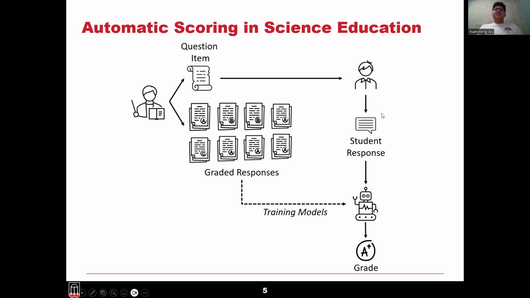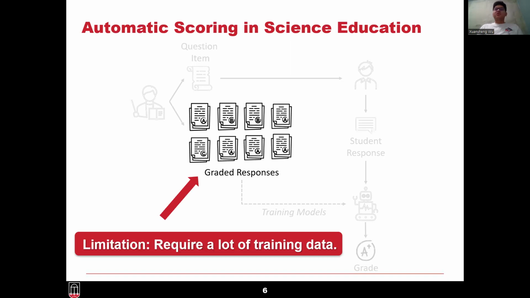One significant limitation of these traditional models is that we need to collect a lot of training data, and they should be of very high quality. In practice, it's not easy to achieve that, which is very time consuming and expensive.